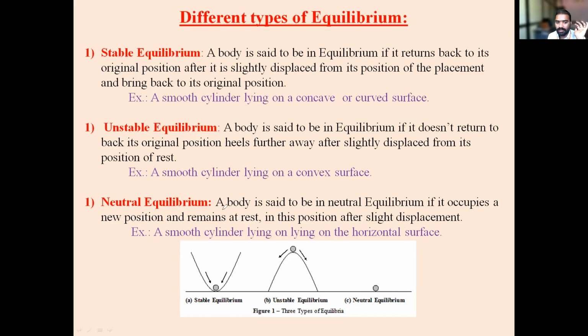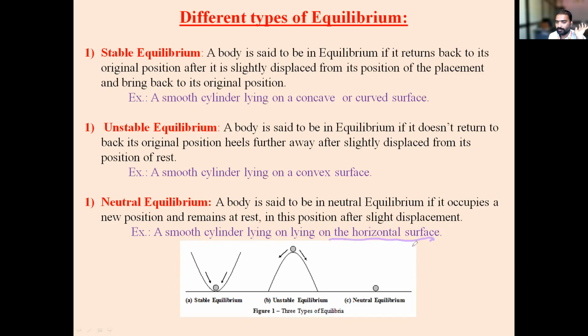See the definition. A body is said to be in neutral equilibrium if it occupies a new position and remains at rest in this position after slight displacement. An example is a smooth cylinder lying on a horizontal surface.